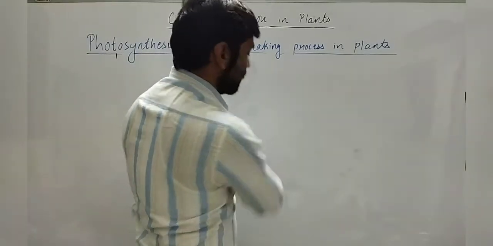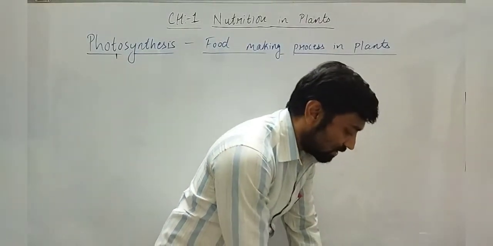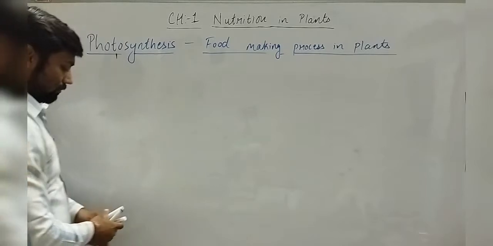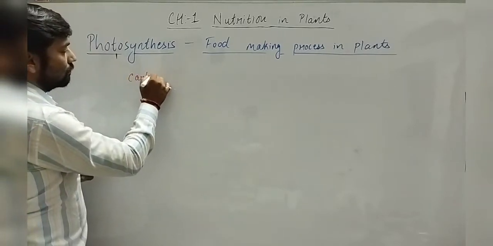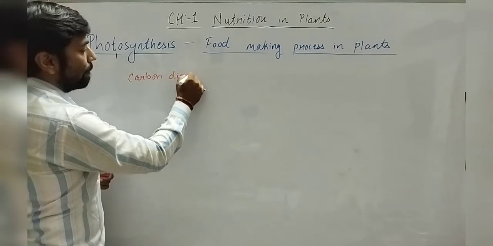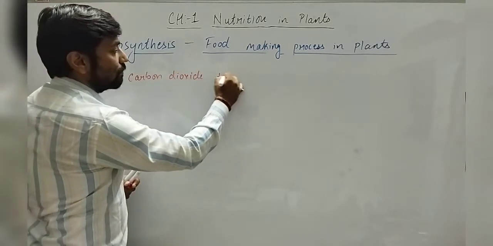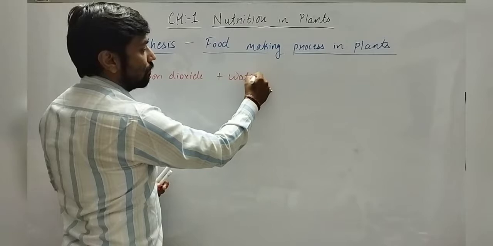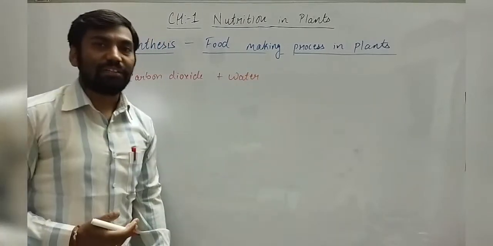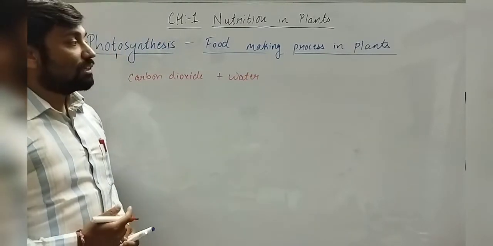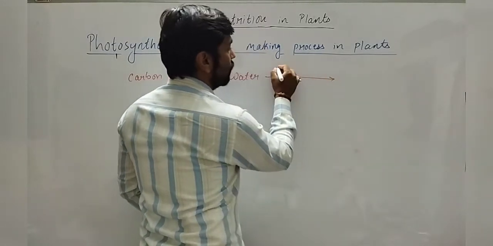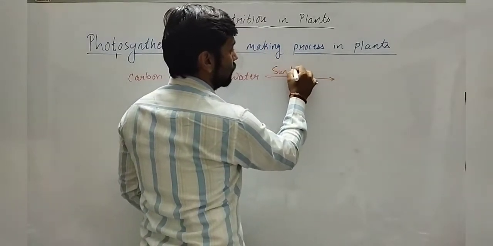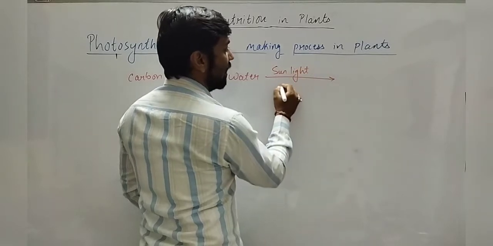We'll understand by the reaction what it says. Carbon dioxide plus water, or you can say water and minerals, is taken up by the leaves in presence of sunlight and chlorophyll.